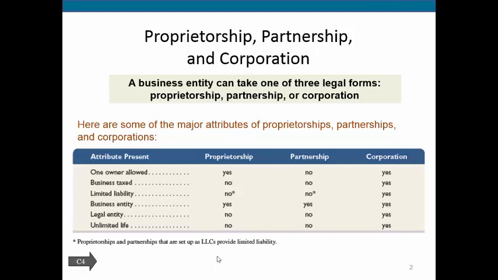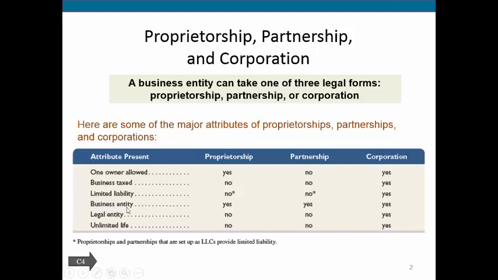So you can set up a limited liability corporation or a limited liability partnership in order to help limit your liability if you don't want to be a full corporation. There's a lot of specifics that go into that, but do be aware that there are certain forms of business besides just the corporation that do have parts of this limited liability benefit.